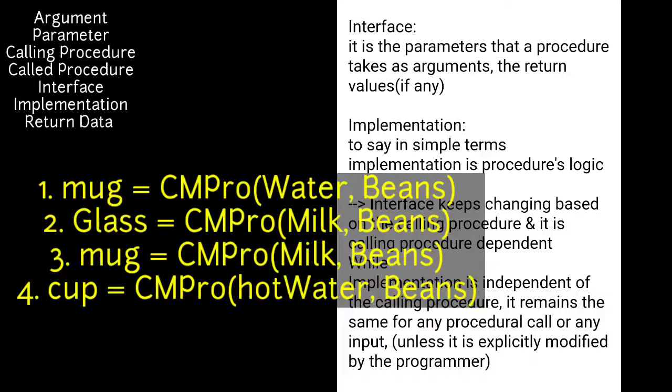Now in our example, the coffee machine can make the coffee in different ways. That is the implementation. It can first take the milk and then add coffee beans to it, or it can first take coffee beans and then add whatever input liquid it gets. So there are different ways. This is the implementation part, and the calling procedure, that is the user, is not aware of the implementation logic or the process that the coffee machine adopts to make the coffee.